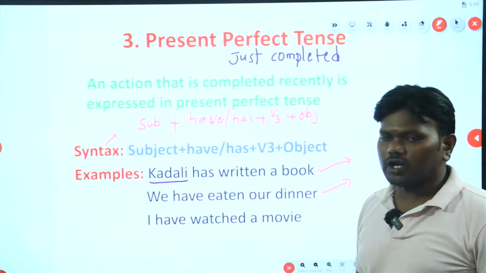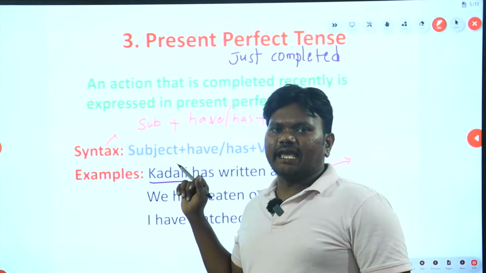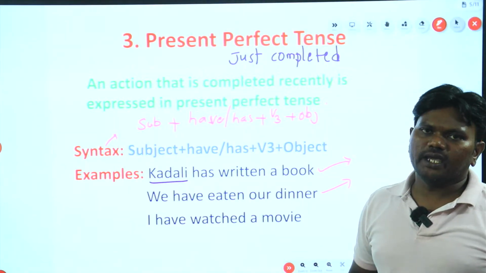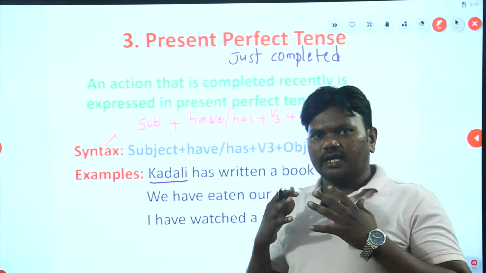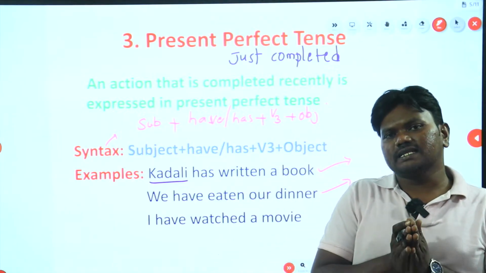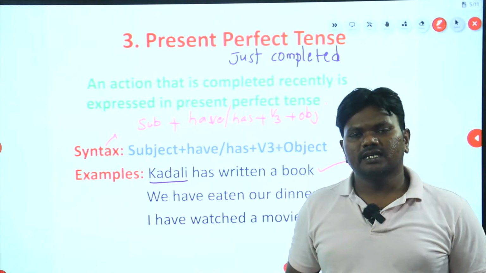I have watched a movie. Okay, you don't need any time reference to say any action in present perfect. Why? In your mind, any activity which has completed recently can be expressed in present perfect tense.